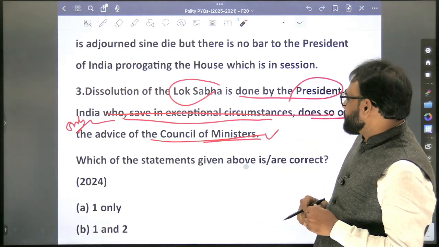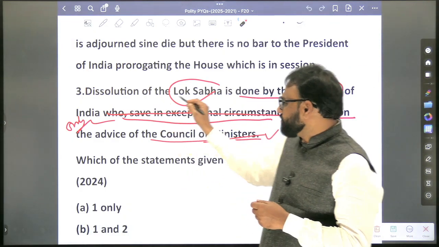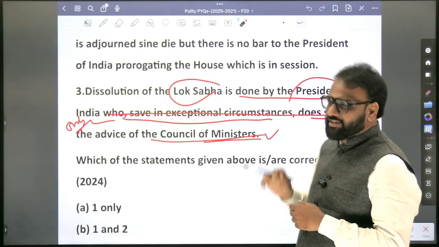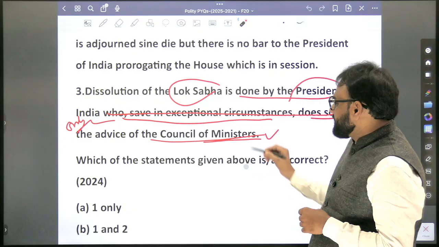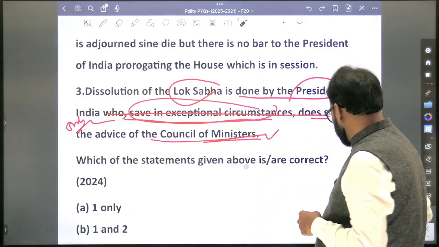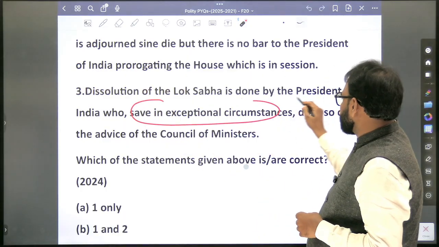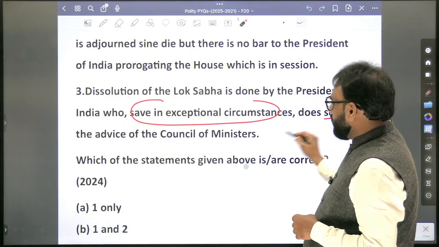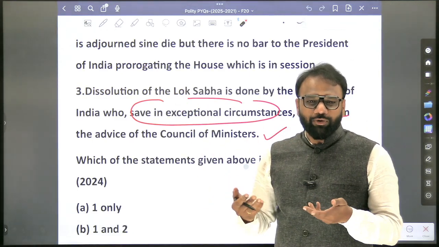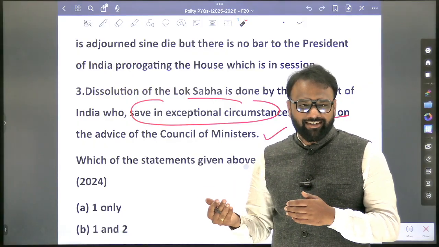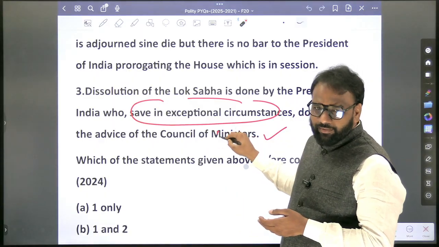Now I'll just change the statement: always, dissolution of the Lok Sabha is done by the President on the advice of the Council of Ministers. If I remove 'always', it's correct. So what does 'save in exceptional circumstances' mean? Dissolution of the Lok Sabha is done by the President of India on the advice of the Council of Ministers, but save in some cases, he may do it without the advice of the Council of Ministers. So which is that case? No confidence, when the ministry does not enjoy the confidence. So the third statement is correct.